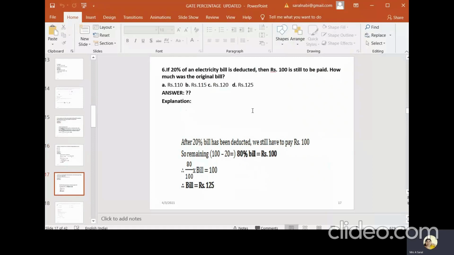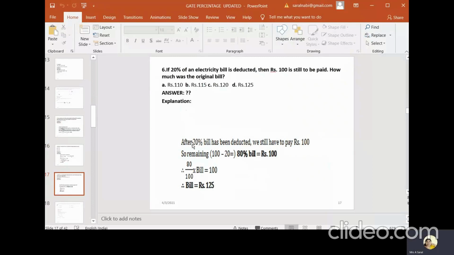Okay. Right. Next, if 20% of an electricity bill is deducted. Listen carefully. 20% of the electricity bill is deducted. That means total 100%, from that 20% is deducted. Then rupees 100 is still to be paid. How much was the original bill?